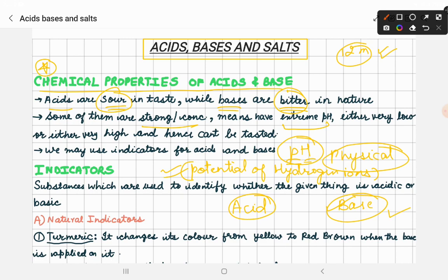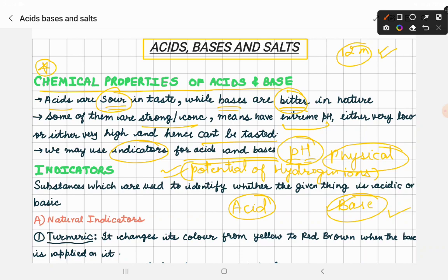So now what to do? How can we identify whether a given substance is an acid or a base? We cannot taste them, so we may use indicators here. Indicators are used to identify substances as acids and bases.